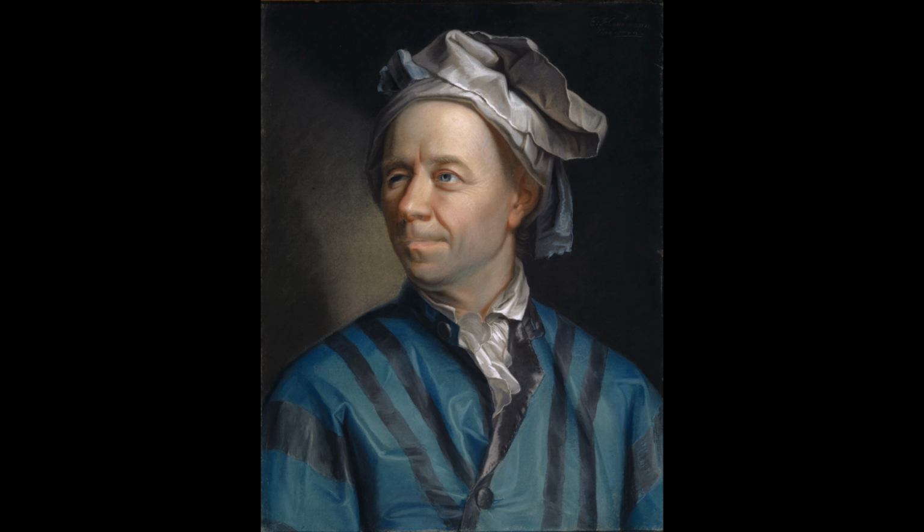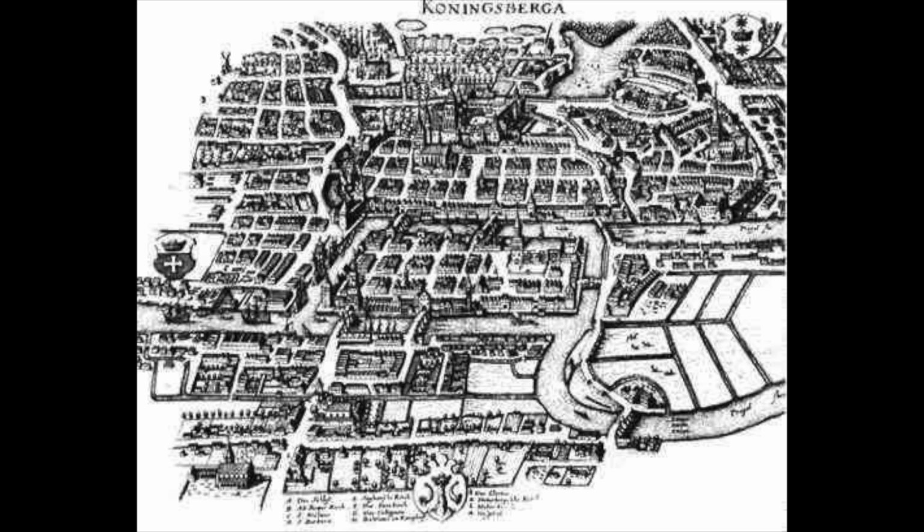This problem attracted the attention of Leonhard Euler, the famous mathematician who defined Euler's number. He also is credited with being one of the first people to use graph theory with his solution to the 7 bridges of Königsberg problem. First, he wanted a simplified model of the problem. The only parts of this map of interest to us are the land masses and the bridges, so we can get rid of the streets and buildings from the map. We also do not care about the relative sizes, shapes, or locations of the land and bridges, so we can create a new map of the problem that looks like this.